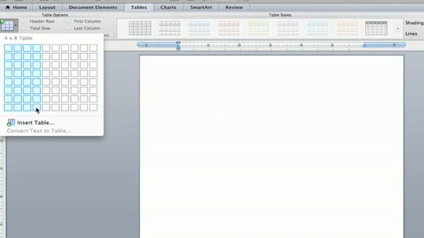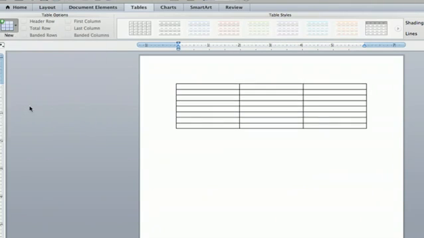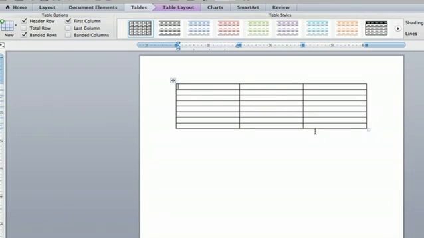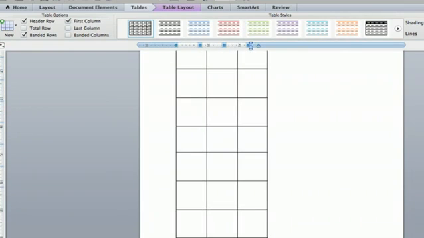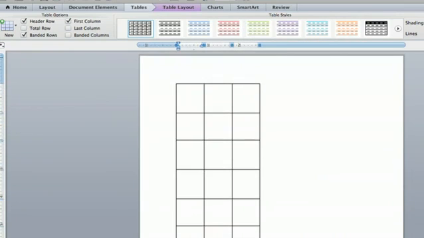So I want to do one that is 3 by 8. That's what I want. So I'm going to click that, and boom, there it is. And then you can click the corner and you can adjust exactly how you want it.